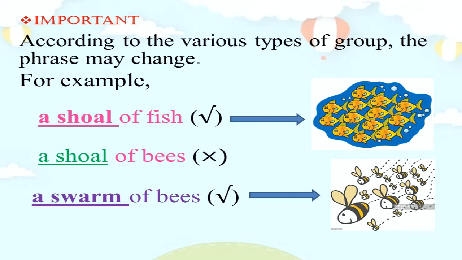For example, for a group of fish, we say a shoal of fish. But for a group of bees, we say a swarm of bees. You can't use the same collective noun for both groups. There are specific collective nouns for each group.